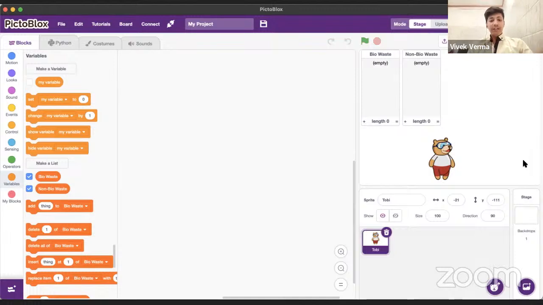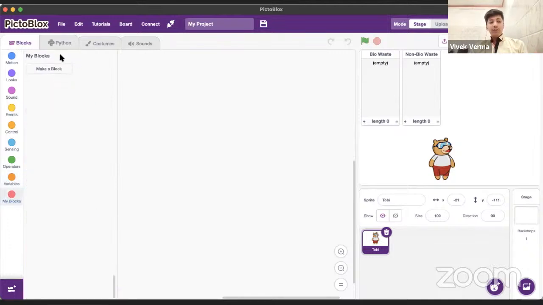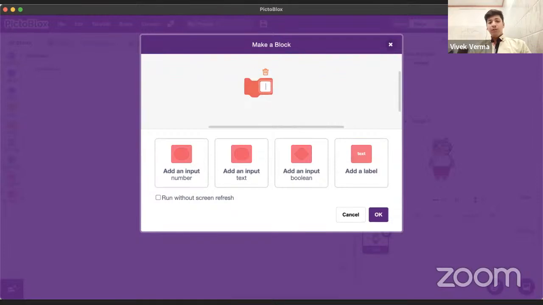To do that, we have to make our own block first. So we are going to make a list and store it inside our own block. And you will understand why we are doing that. So we are going to make our own block. We will first name it as bio waste. Click on OK.